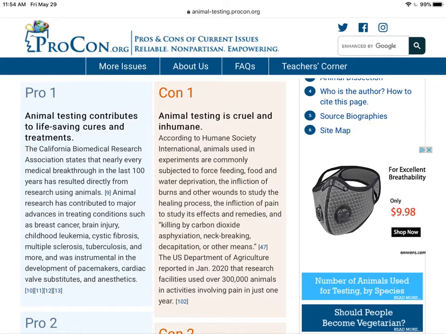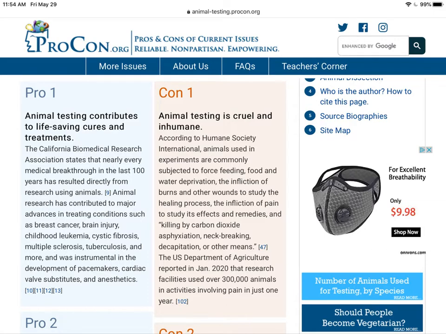The pro column is essentially reasons and evidence why people might say yes to the question at the top. The con would be reasons and evidence why people might say no to the question at the top. Please make sure that you read through both columns before you create your claim. That way you are making an educated decision about what you are arguing rather than just supporting a snap judgment that you had.